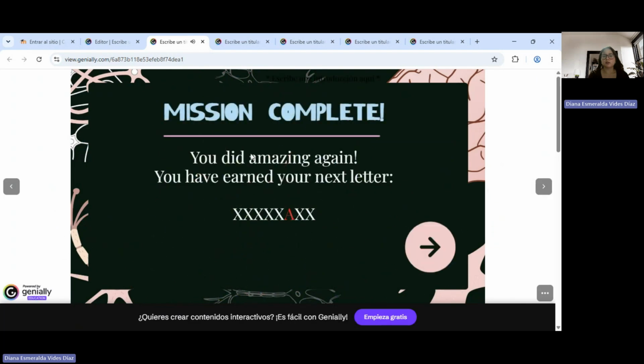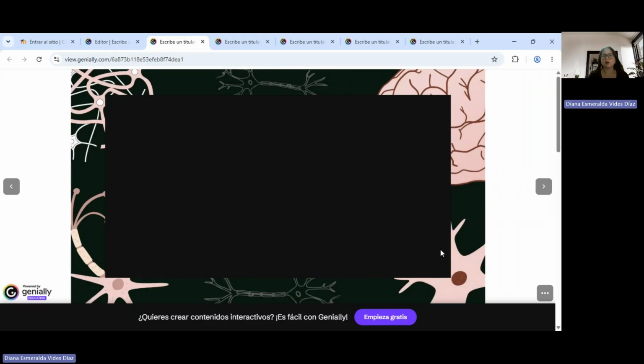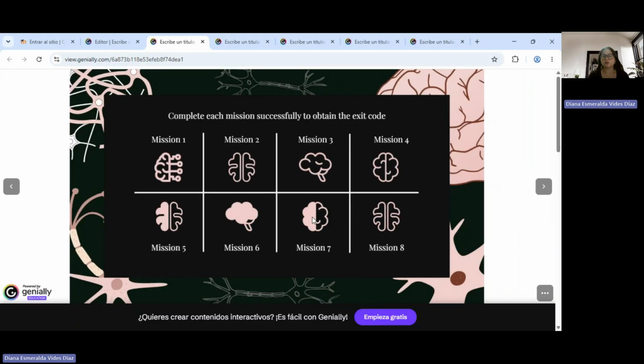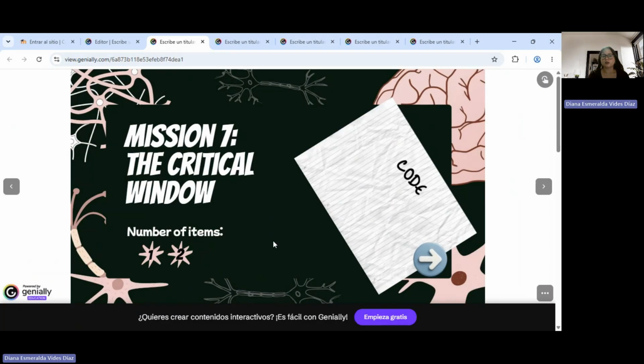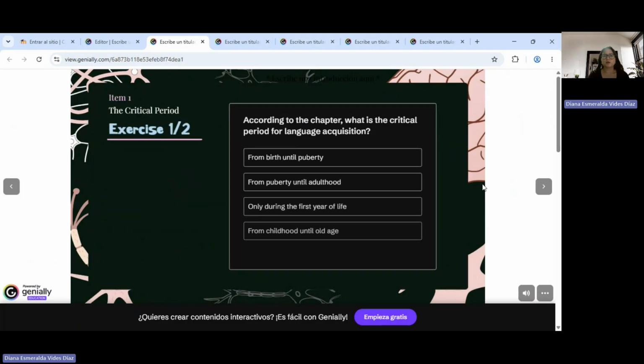So we just completed another mission, and the next letter is letter A. So let's go to mission number 7. It says mission 7, the critical window, number of items 1 and 2. All right, so the critical period, exercise 1. According to the chapter, what is the critical period for language acquisition?